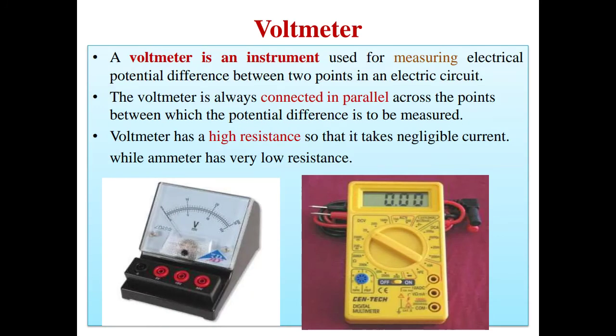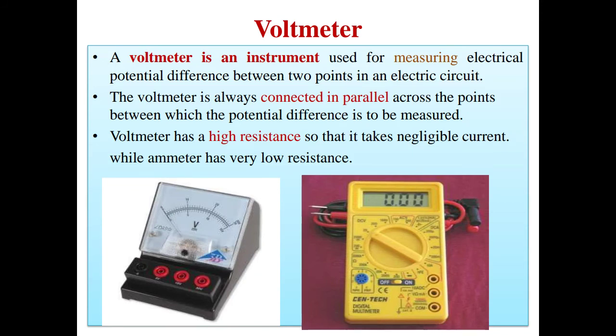Now, voltmeter. A voltmeter is an instrument used for measuring electrical potential difference between 2 points in an electric circuit. In the last lecture we discussed that how much current is flowing through the circuit is measured by an instrument, that is the ammeter.